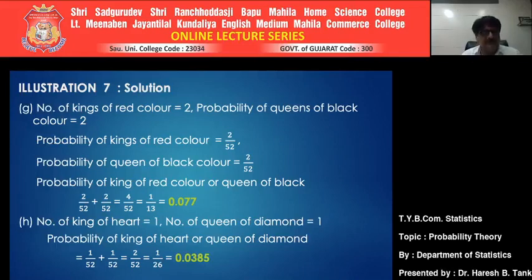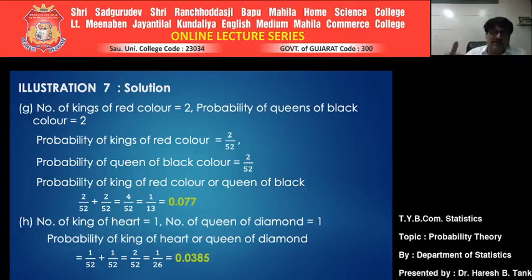Same example. Our intention is to get the probability of a king of heart or a queen of diamond. How many kings of hearts are there? 1. How many queens of diamonds are there in a pack of 52 cards? It is 1. If you connect this to events with the word or, individual probabilities can be summed up if they are mutually exclusive. Getting a king of heart and a queen of diamond are mutually exclusive. They are not going to happen simultaneously at any point of time. So individual probabilities can be summed up.